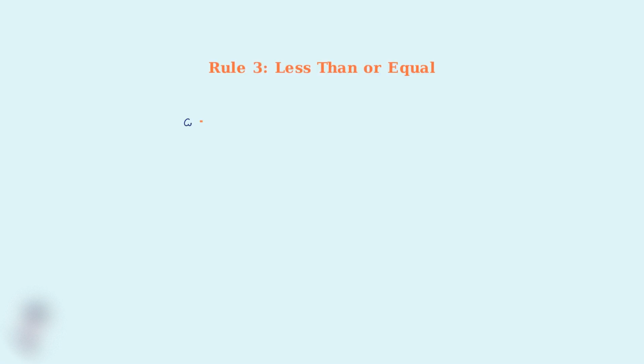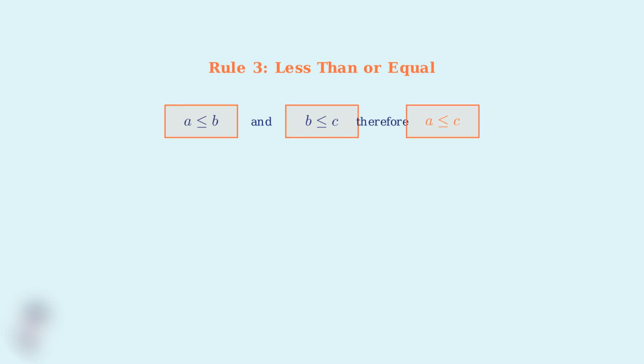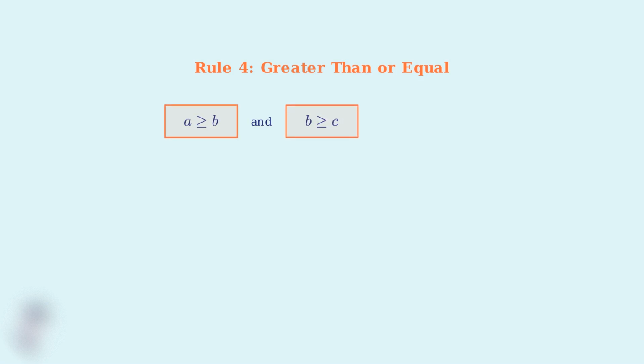The third variation uses the less than or equal to symbol. If A is less than or equal to B and B is less than or equal to C, then A is less than or equal to C. This works because the relationship allows for equality at any step while maintaining the overall ordering. The fourth variation uses the greater than or equal to symbol. If A is greater than or equal to B and B is greater than or equal to C, then A is greater than or equal to C. Again, the key is that all inequality symbols point in the same direction.